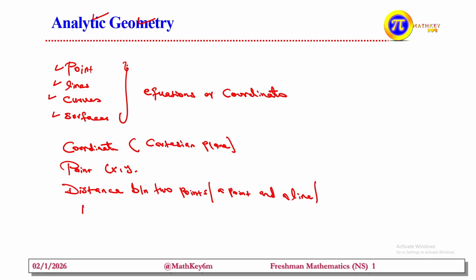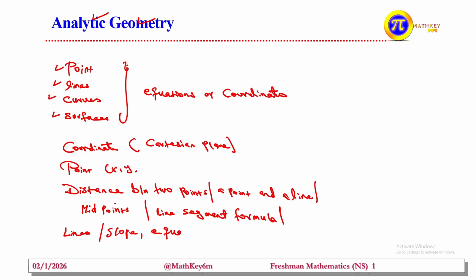The other one we may consider is midpoints. We have midpoints or we may use line segment formula. In case of lines, we have lines with a slope and equation of lines. Slope of line and equation of line. We may consider this one. We may not be able to see every detail, but when we say lines, it may be the slope of line as well as equation of line.